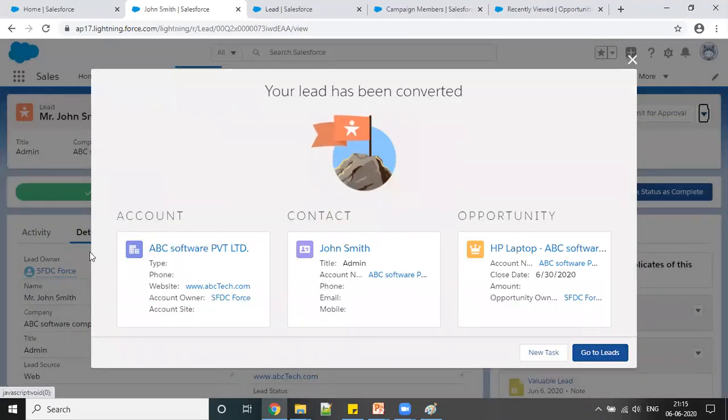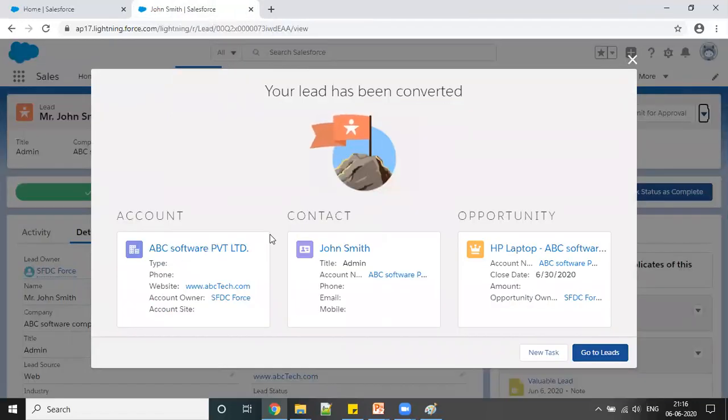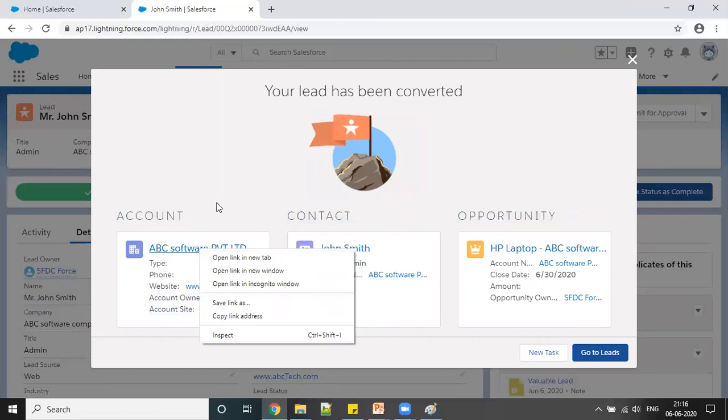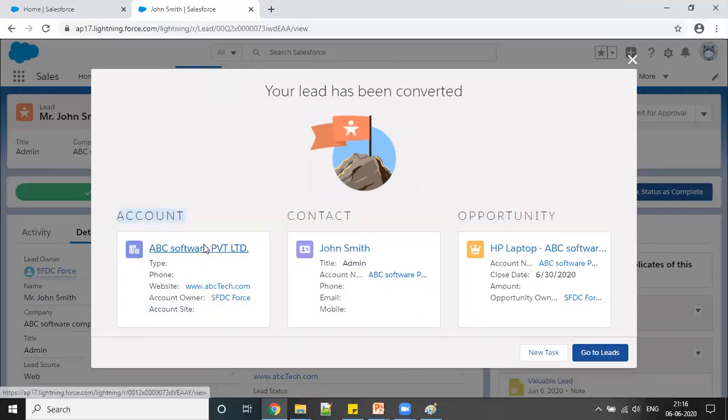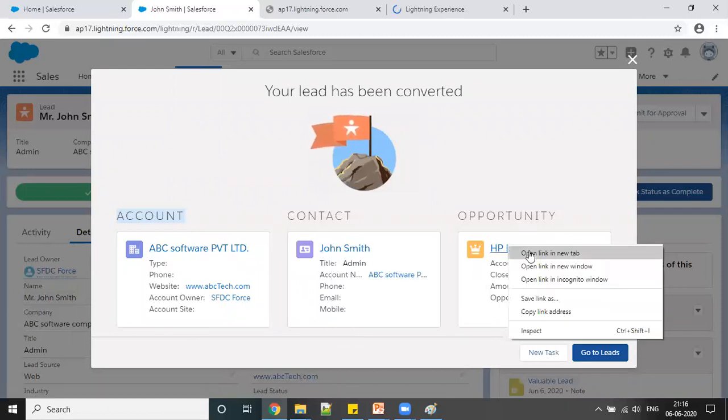If you can see here, I'm just closing these other tabs. An account got created, a contact got created, and an opportunity got created. So you have to remember this. This is an interview question, and maybe when you go for the certification, they will ask you this. So I'm going to my account record, then I'm going to my contact record, then I'm going to my opportunity record. I want to see this.